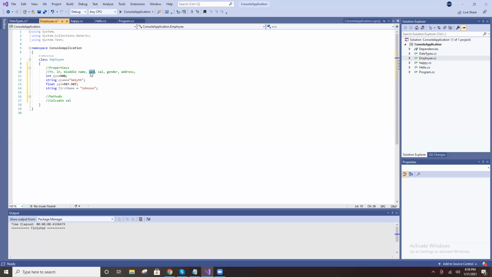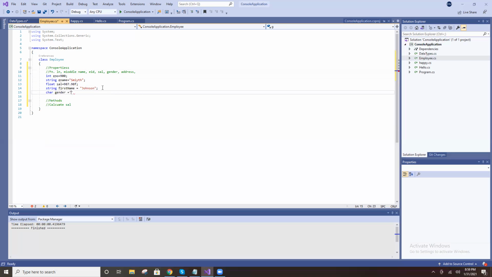Employee ID you declare as an integer. Salary you declare as a float. Gender will be char, because you can use male M or F, only one character. Char gender.